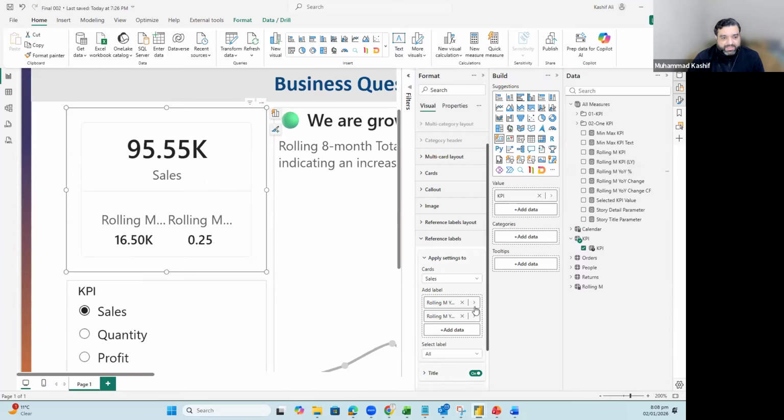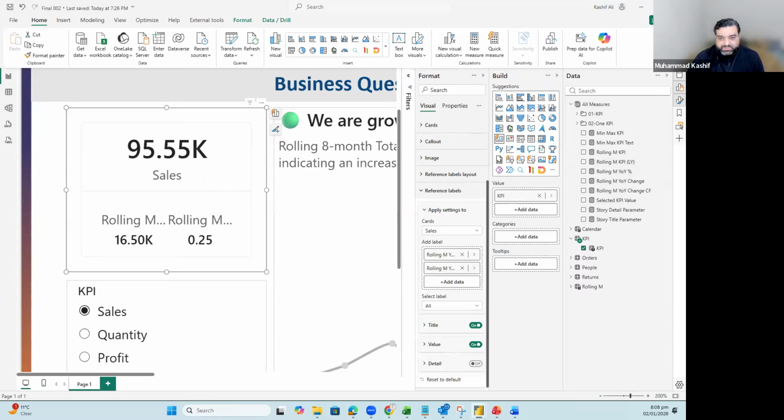I will change this one to the same working, which is delta PY or delta LY. So I will go for the title of delta. Let me copy paste the delta from my previous file. So this is delta LY, this one.